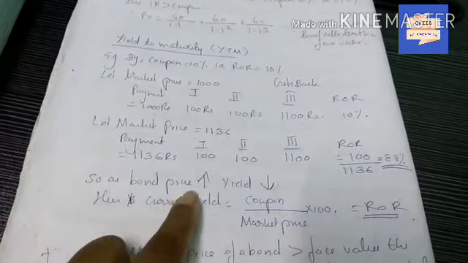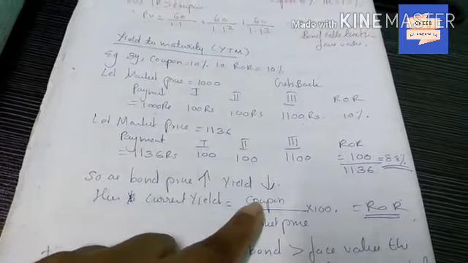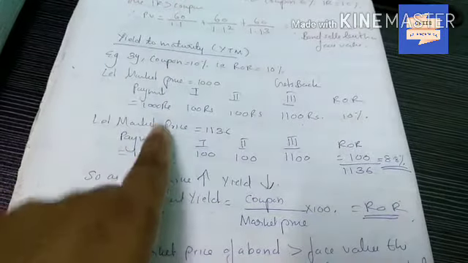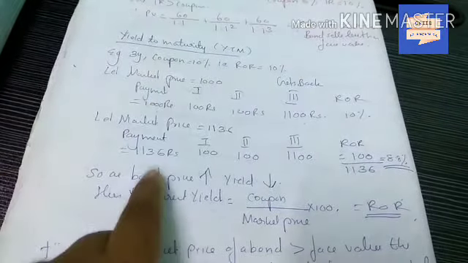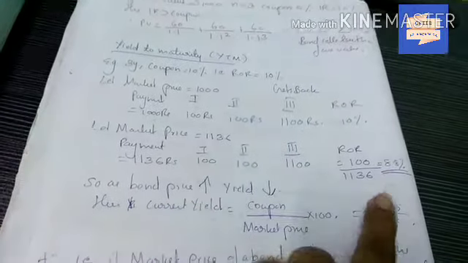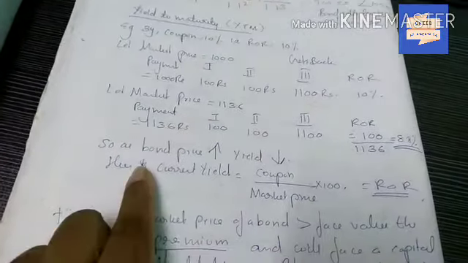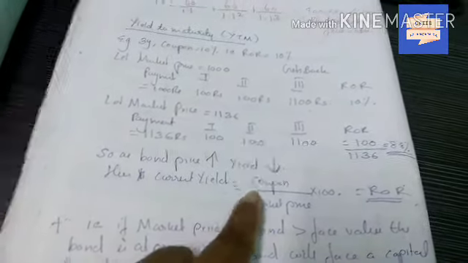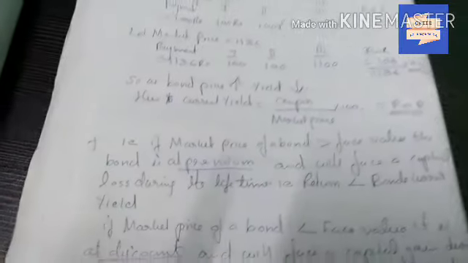So as bond price increases, yield decreases. The bond price here increases to 1136 from 1000, so yield decreased from 10 to 8.8%. Here current yield is calculated as coupon by market price into 100. That is the rate of return, or current yield.